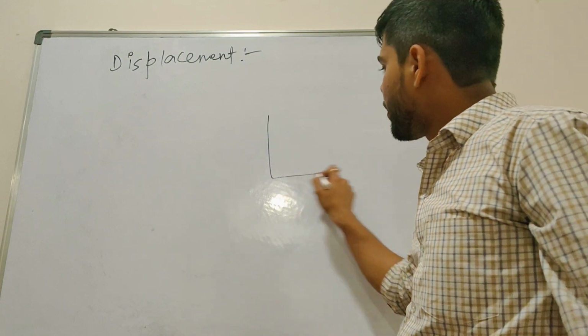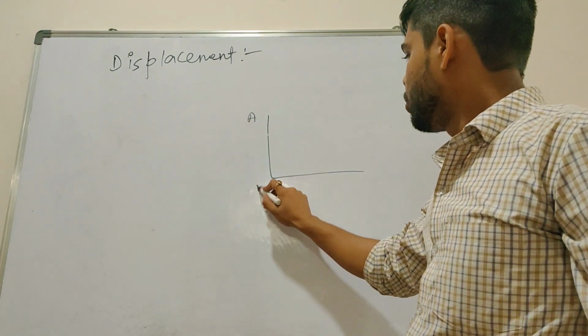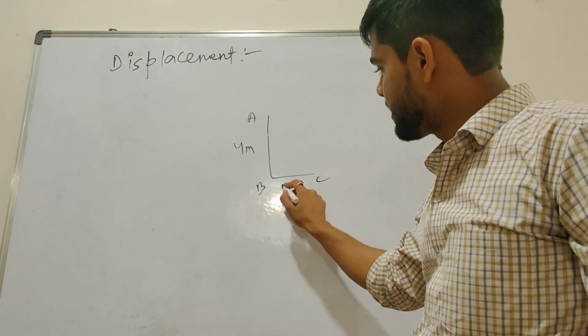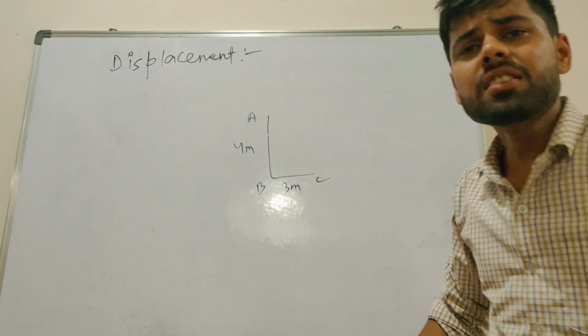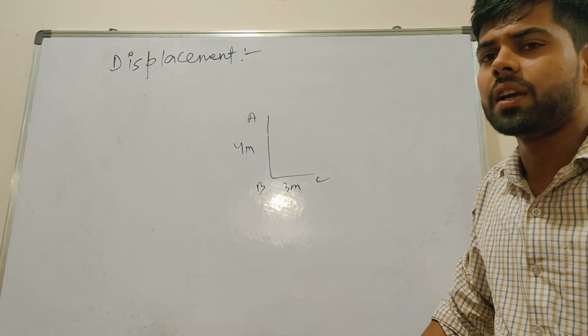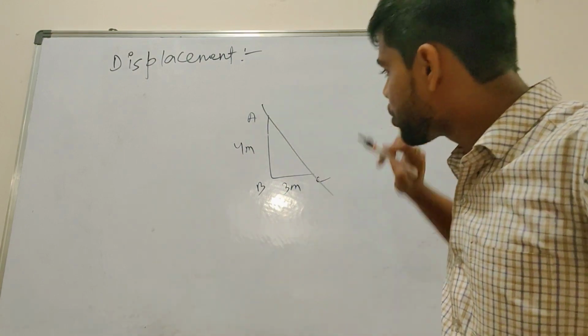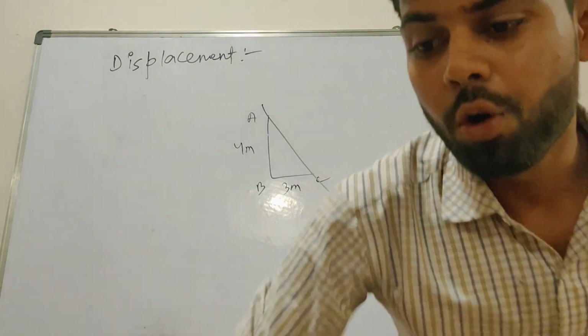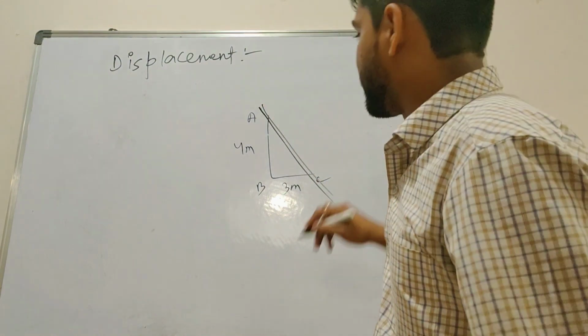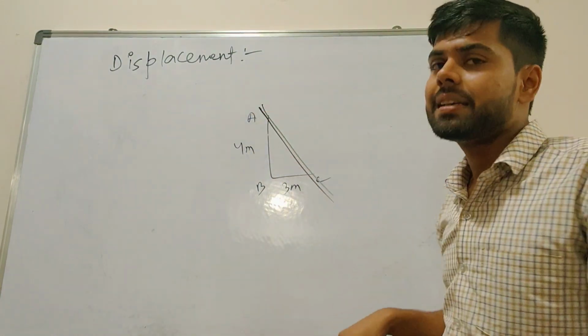If you want to go from point A to B and B to C, this is 4 meter and this is 3 meter. I ask you, what is the shortest path, the shortest way you should go here? You will say, sir, directly, this is the shortest way. Then I say, wow, my students are very brilliant. This is the shortest path, and the shortest path is always a straight line.